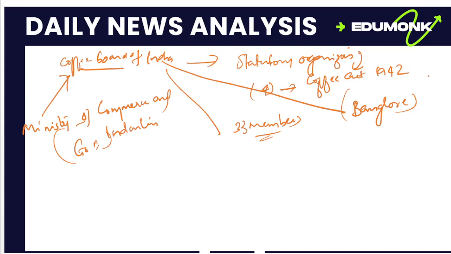The major role of the Coffee Board of India is mainly focused on the areas of research, extension, development, market intelligence, and external and internal promotion for coffee. These are the important news items from September 20 and 21st. You can research more on this subject. There are many chances of a prelims question coming from topics like coffee and other kinds of crops.